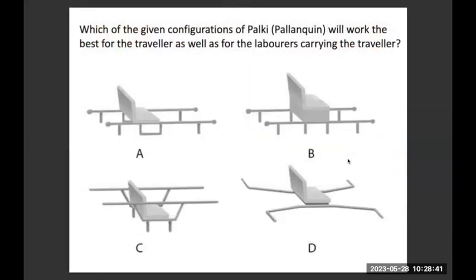This is a palki. These are 4 different options of palki which are shown, which are used for travelers, used by laborers to carry travelers. Okay, we have to find which configuration of the palki will work best, which means one answer is correct.